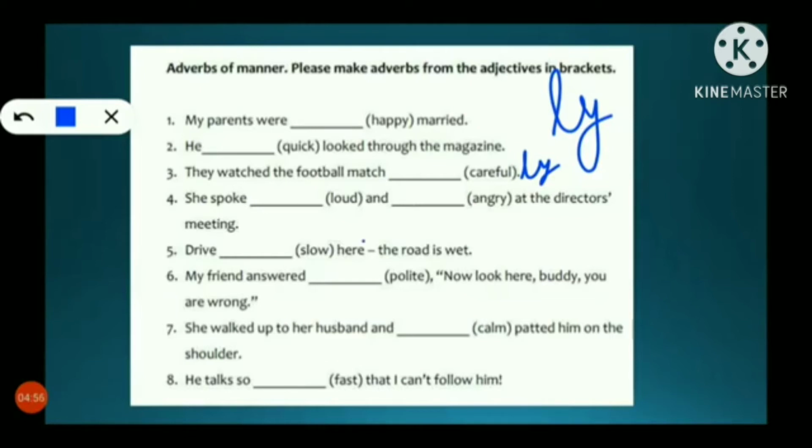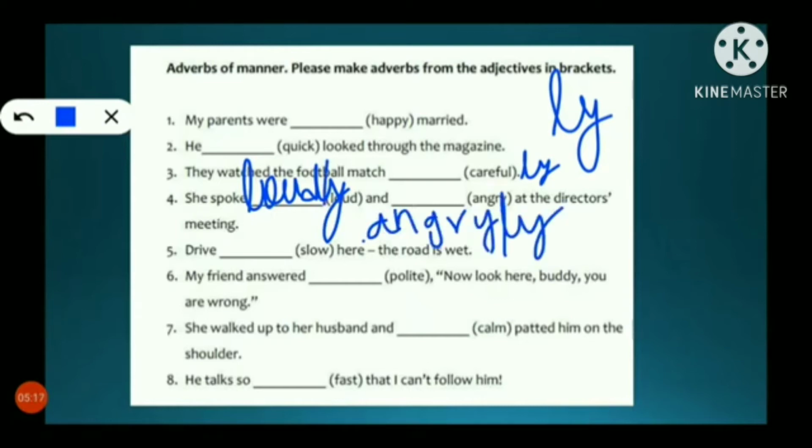And dash, in the bracket again angry, at the director's meeting. She spoke loudly and angrily. Adverbs of manner, students, you just have to add ly to the given word.